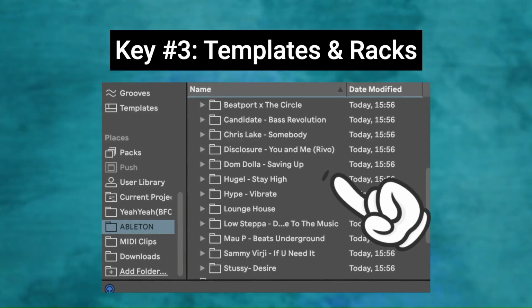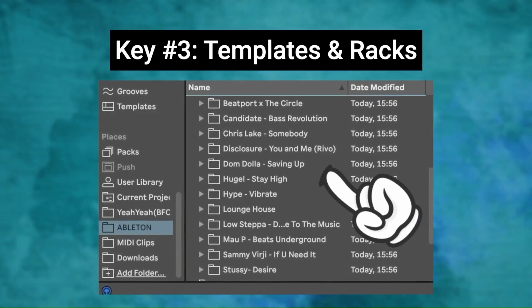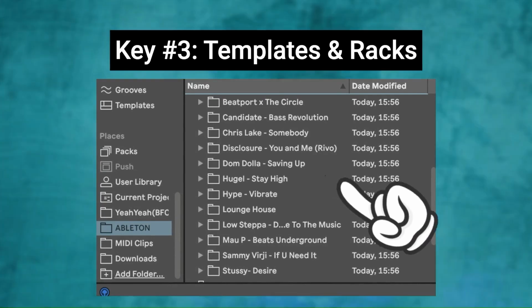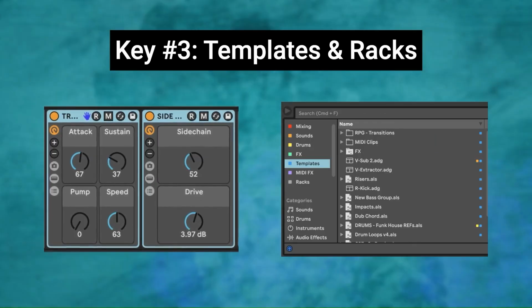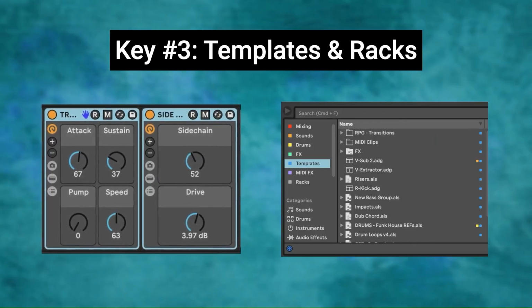The third and final key is to repurpose your old project files and have a suite of powerful templates, Ableton racks, and one-knob effects that you've personalized and curated over time.